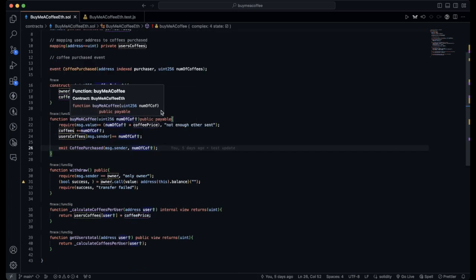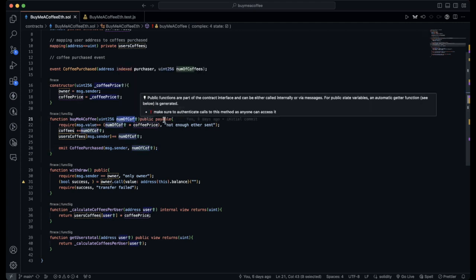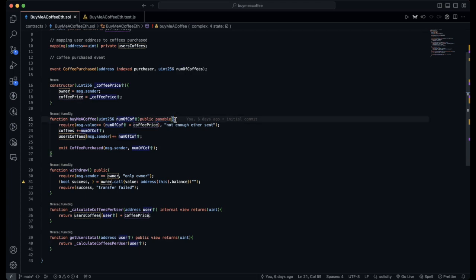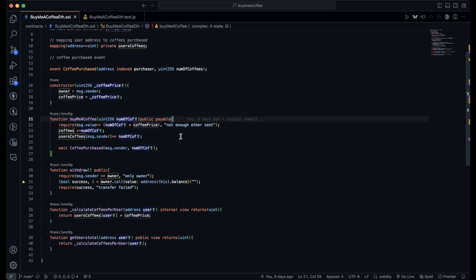This Buy Me a Coffee function allows users to pass in the number of coffees they want to purchase for the user and then send in the appropriate amount of ether. This payable keyword is what allows this function to be able to receive ether.